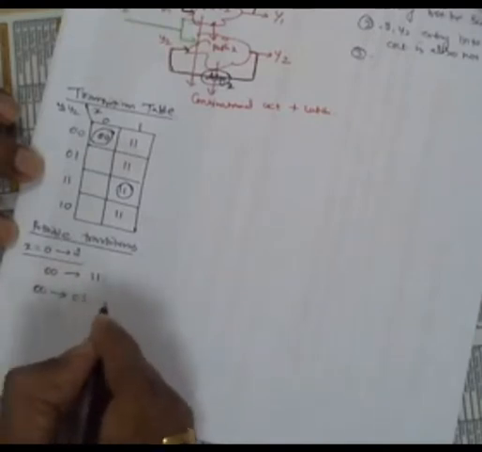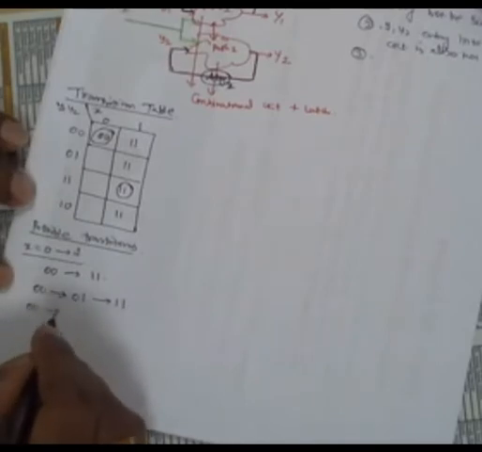The 0, 0 may become 0, 1 and then 1, 1. Or else 0, 0 may become 1, 0 and then 1, 1. Because finally the state Y1, Y2 should definitely reach 1, 1, by the logical combinations.